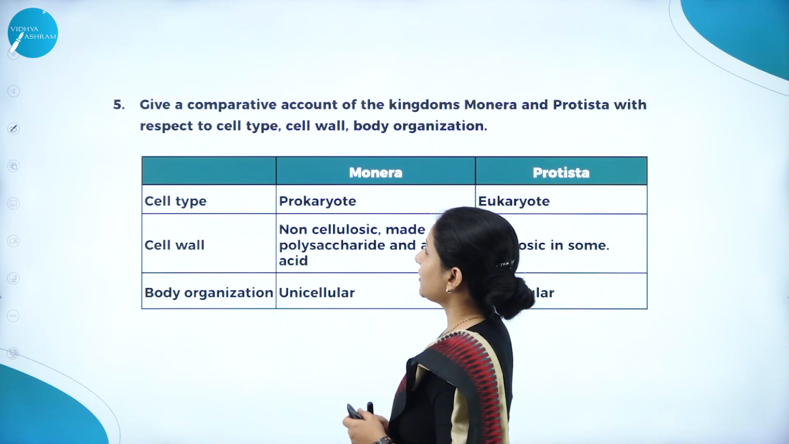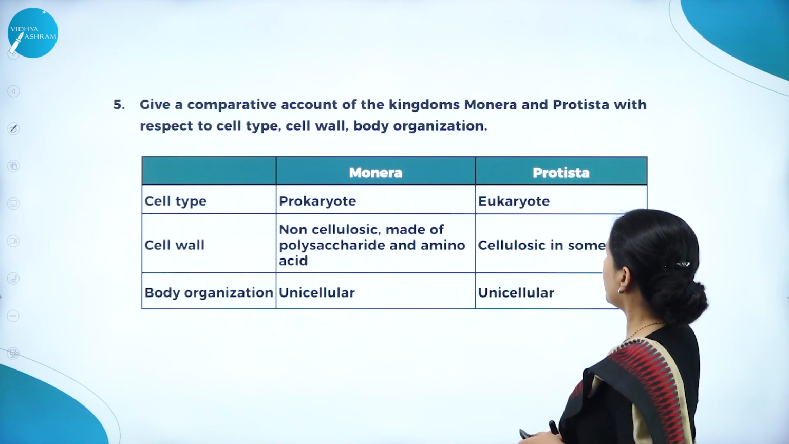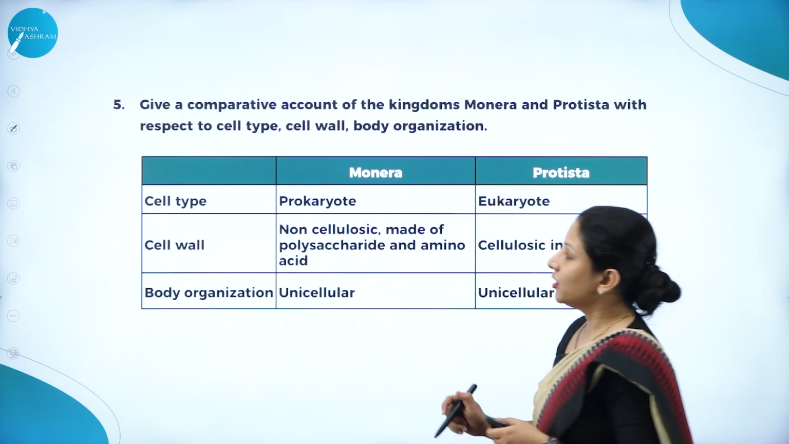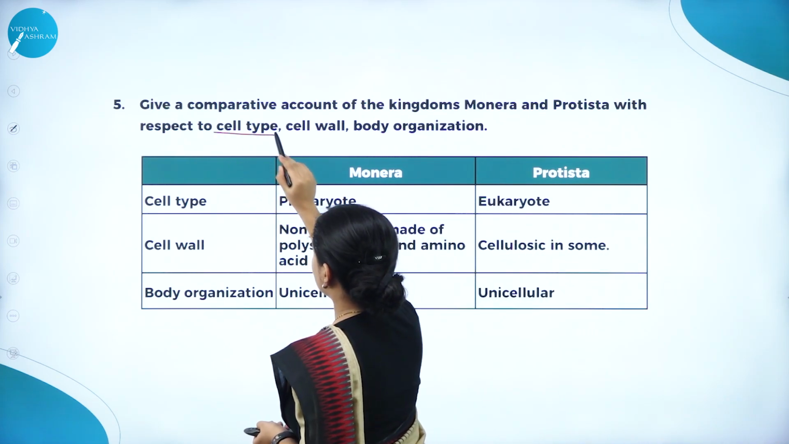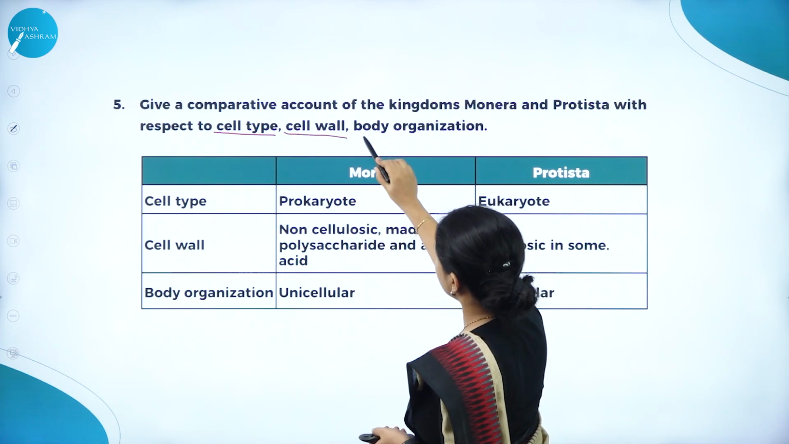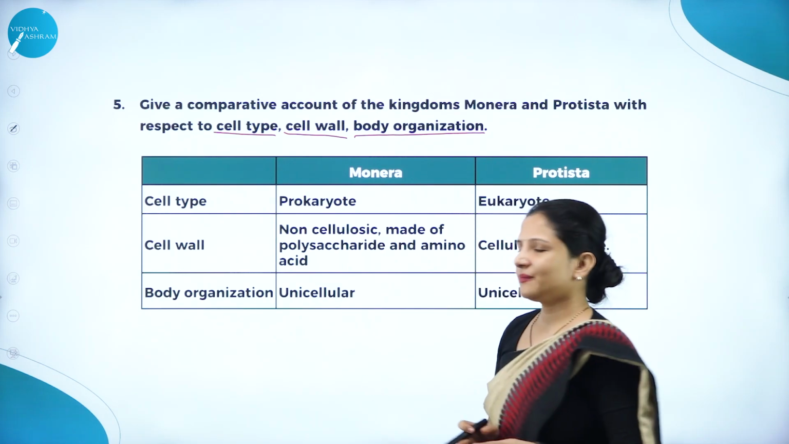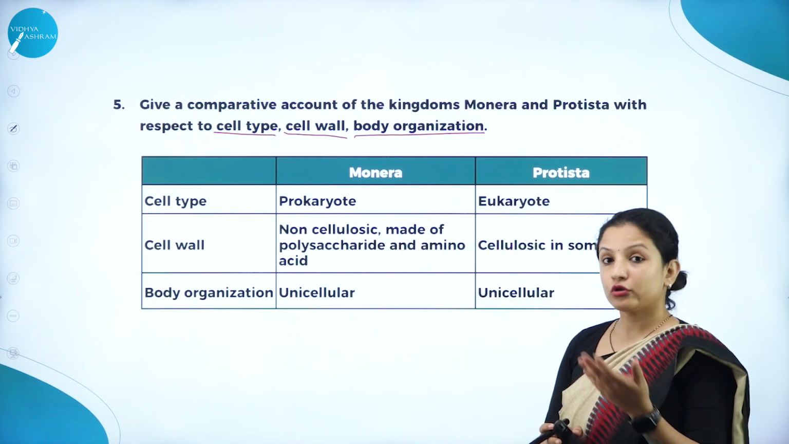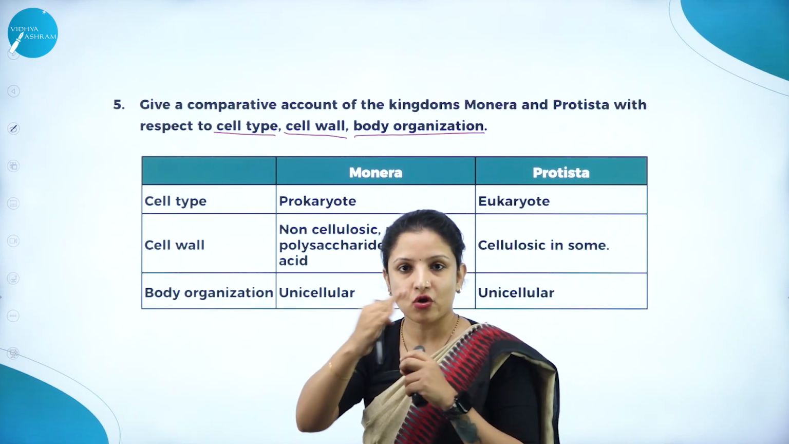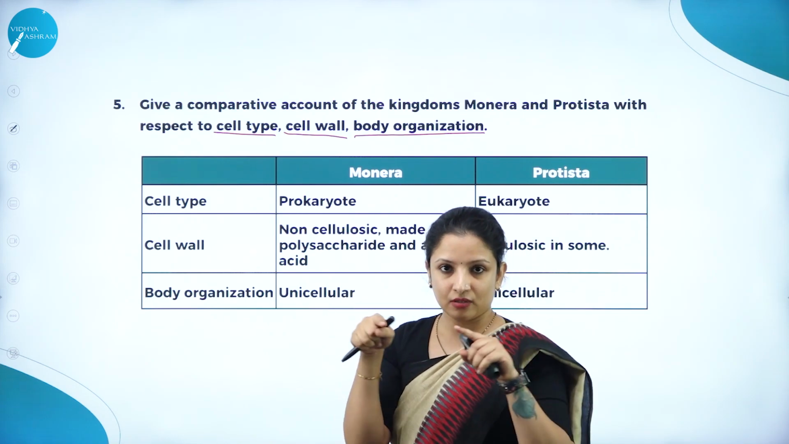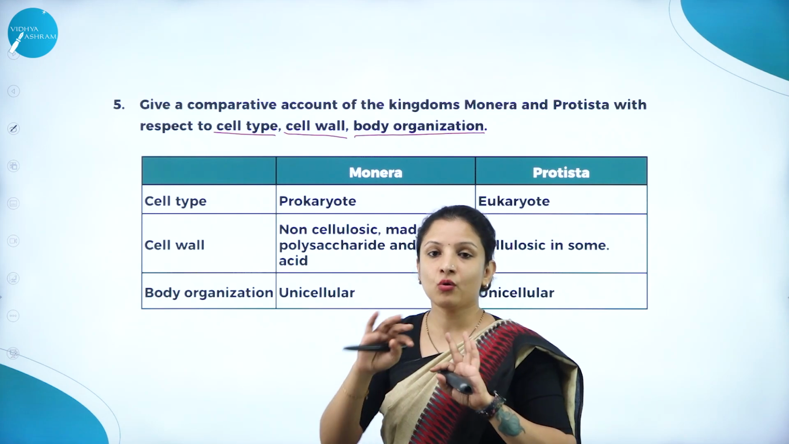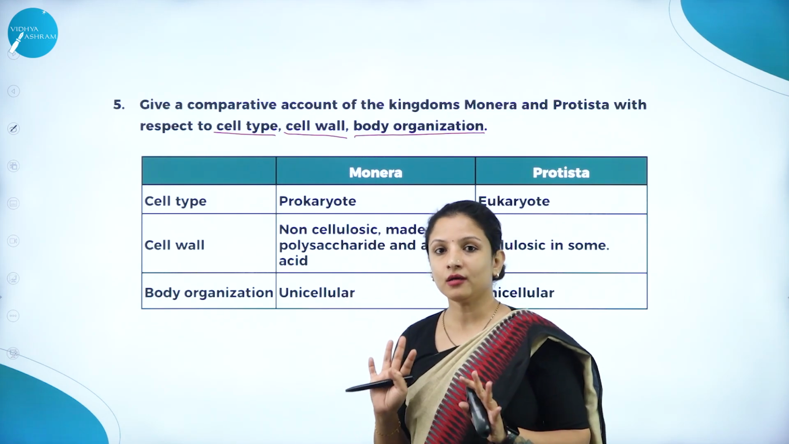Next question. Give a comparative account of the kingdom Monera and Protista with respect to cell type, cell wall, body organization. Usually they mention the question like this. You have to write about the cell type, the cell wall, the body organization, or sometimes they can include the mode of nutrition. There is a table on the next page of your textbook, R.H. Whittaker's 5 Kingdom. If you study that table properly, any question framed from it, you can write easily.